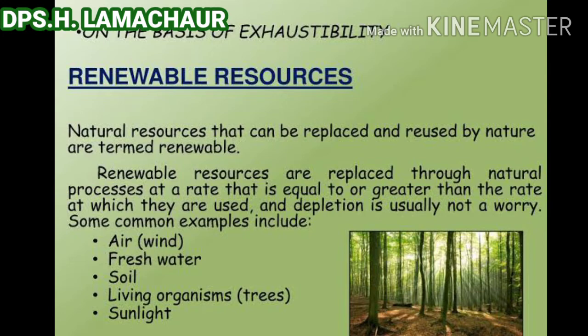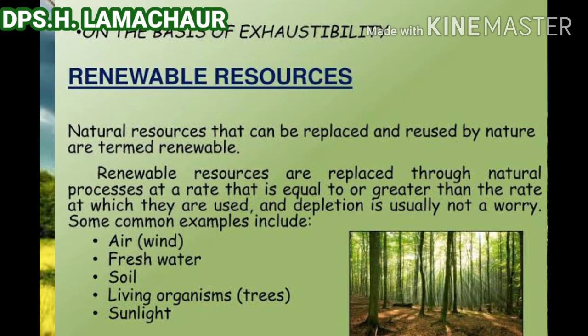Students, renewable resources are also known as inexhaustible resources. Resources that can be renewed or replenished quickly, such as sunlight and forests, are renewable resources. They are not exhausted by human activities or use. For example, trees in the forest are cut down and used for different purposes, but they can be grown again, so they are renewable resources.